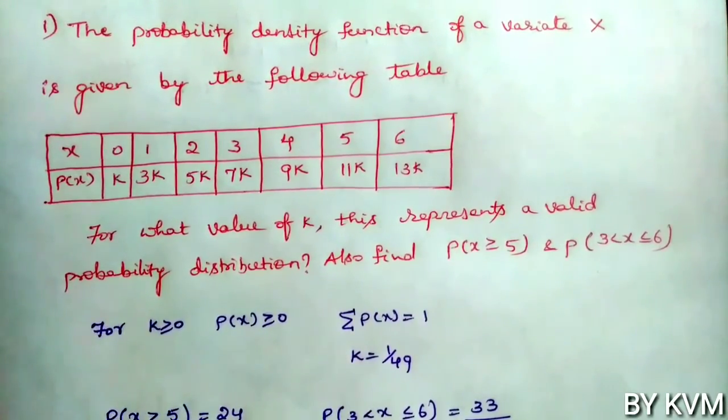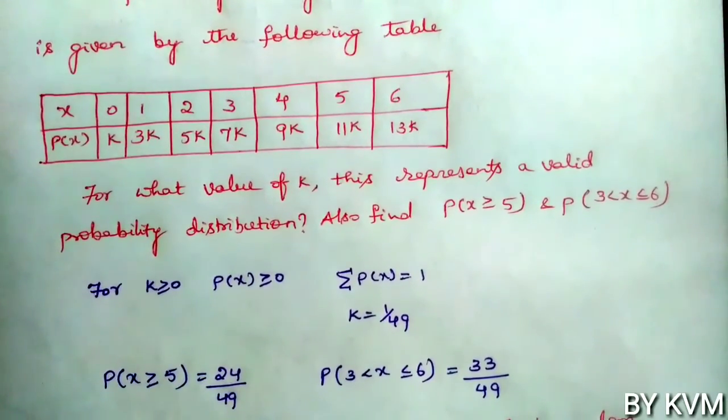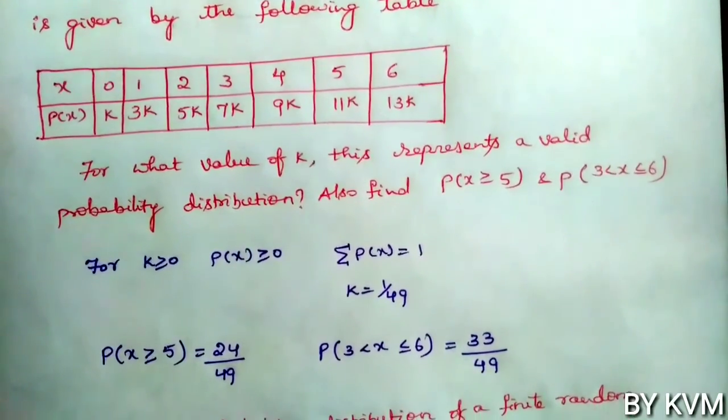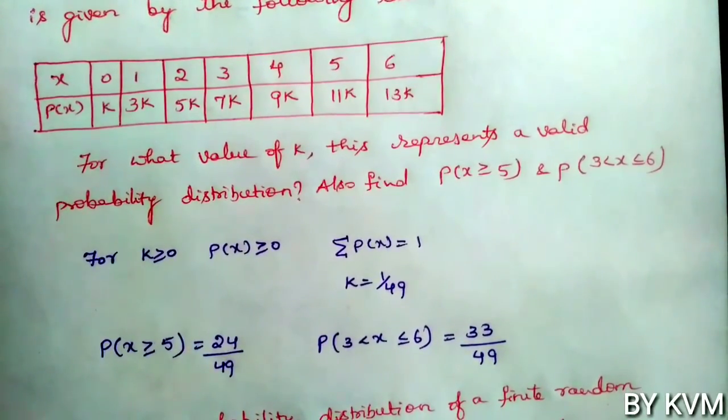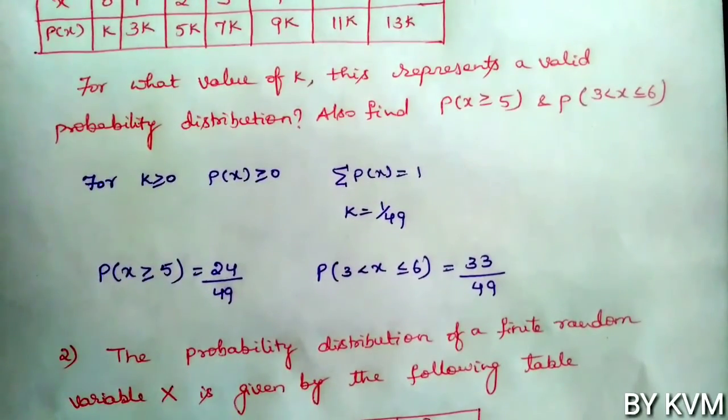Then find probability of x greater than or equal to 5 and probability of 3 less than x less than or equal to 6. The k value you will get is 1 by 49, and p of x greater than or equal to 5 is 24 by 49.